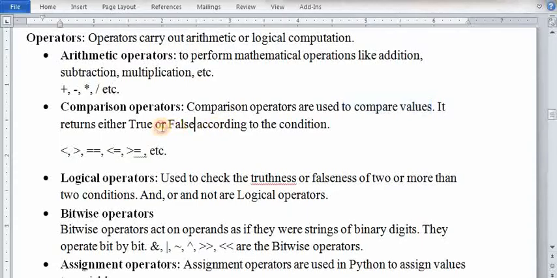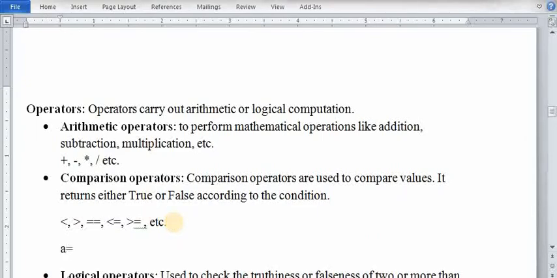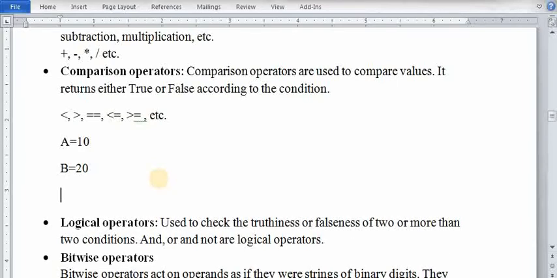Okay, it results true or false. For example, we have two values, a equals 10 and b equals 20, and we want to compare them. So to compare them, we'll check like this: a is greater than b, then it will return either true or false. So this is the working of the comparison operator to compare the values of two variables.